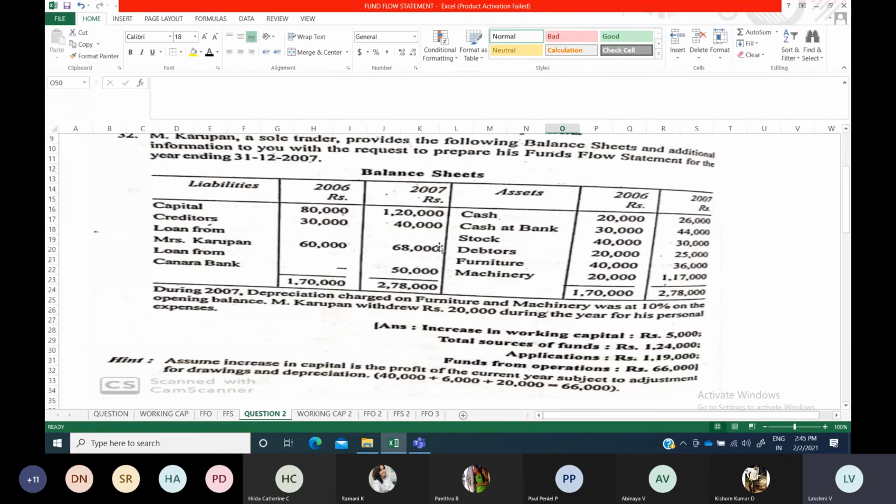That statement you will prepare and find out the net profit. Then funds from operations you will calculate, and then different working notes you have to do for furniture, machinery, all those things. Then you will prepare the fund flow statement. So these are the procedures for preparing this fund flow statement for this question.